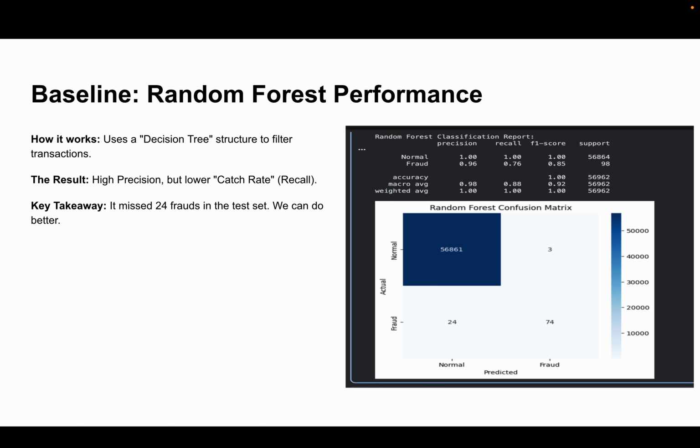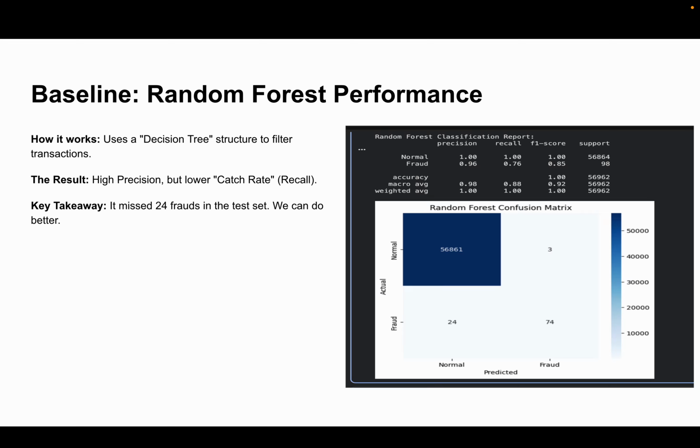So the baseline model, I developed it, and the performance is high precision but lower catch rate. The catch rate, or recall, is the most important part in this model, and it is lower than what we'll see in the next model.